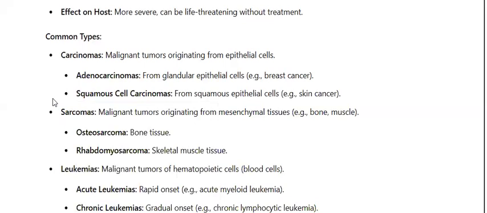Similarly, we talk about the sarcomas. The sarcomas always revolve around the mesenchymal tissues of the bones and muscles. A few examples have been given: the osteosarcoma, which is predominant in teenagers, and rhabdomyosarcoma, which is in newborn babies.